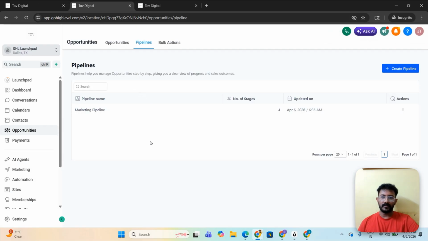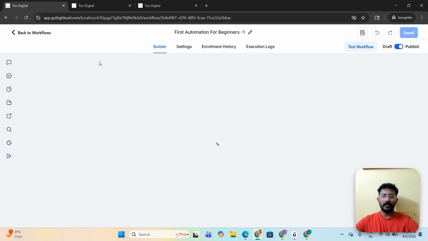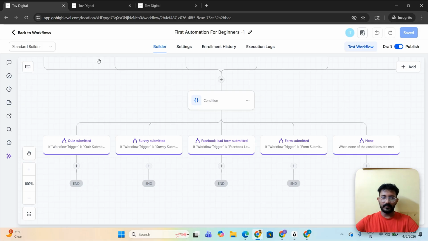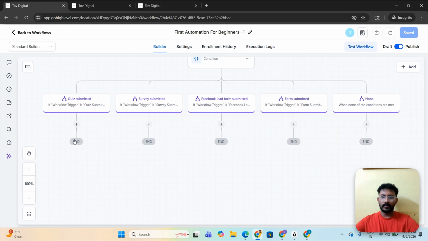Now what I'll do is come back and refresh this. Whatever things you have made here should populate here. I would always tell you, whenever you work on HighLevel, it's better you create 3 to 4 tabs, and always try to build an automation within an incognito tab. Otherwise, the browsing history will be saved in the cookies and cache, and it takes some time to load this data, and it will take you a lot of time, and it will not be good.